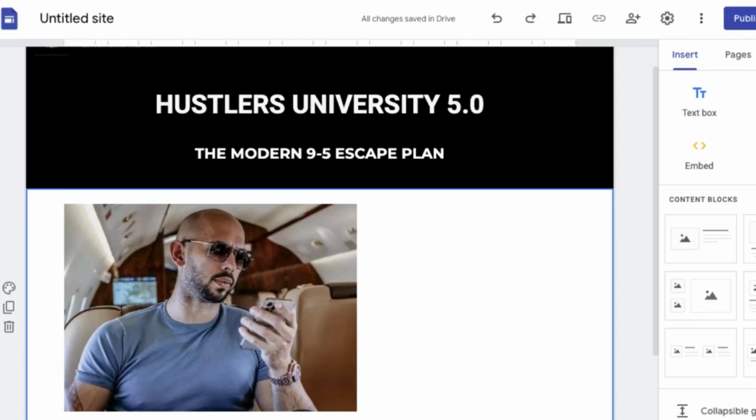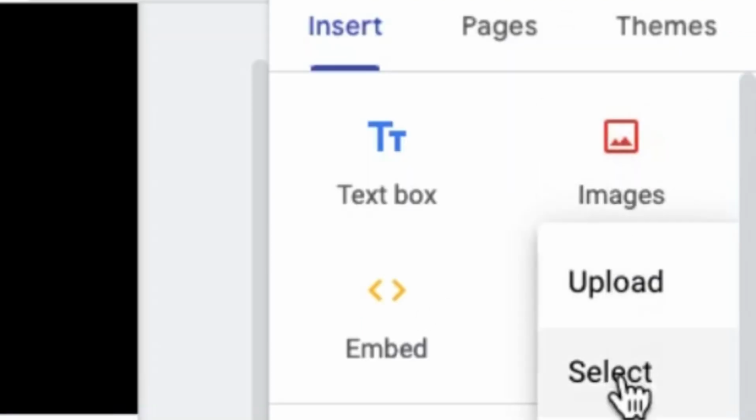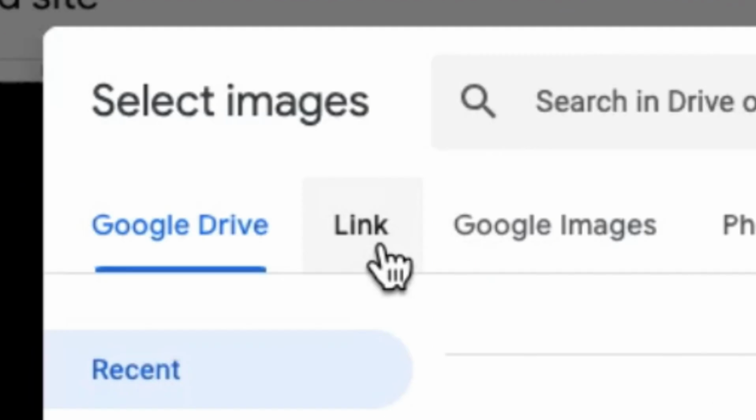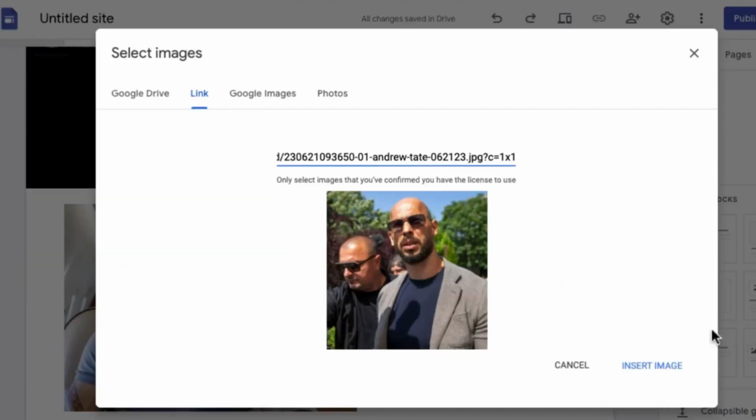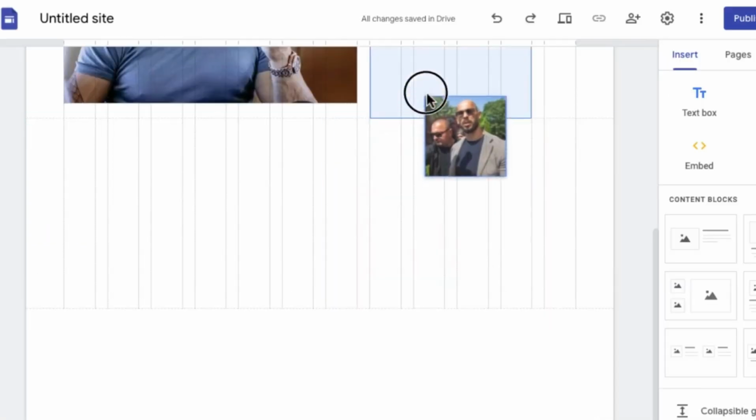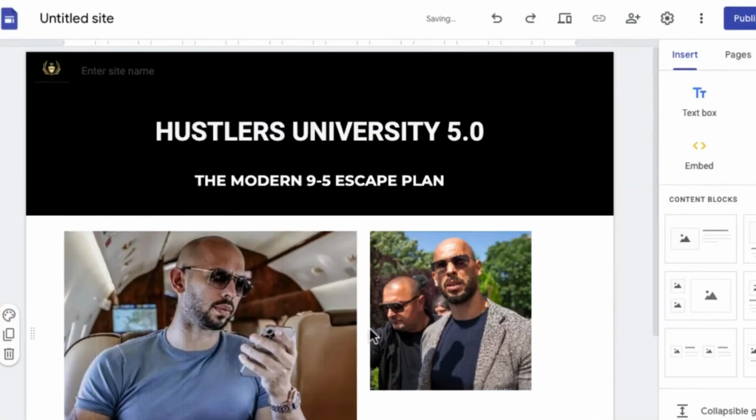Once you click on that, guys, I'm going to come over to where it says images. I'm going to click on that. Click on where it says select. And once you click on that, come over to where it says link. Come over here and you're going to paste the link right here, guys. So once you do that, guys, come over to where it says insert image. I want to drag this up to the top. I want to drag this up to this section right here.